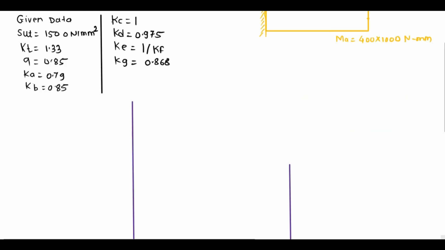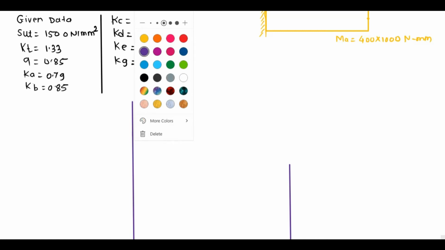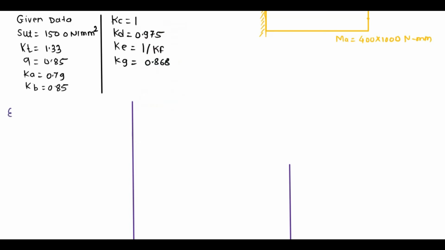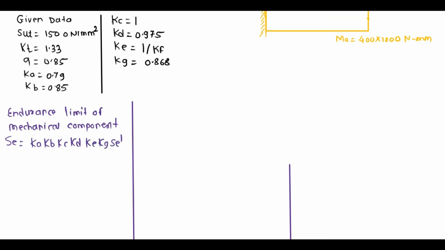First we calculate the endurance limit of the mechanical component, which is calculated by the formula Se = Ka Kb Kc Kd Ke Kg into Se dash. Here Se dash is the endurance strength of the standard test specimen, which is calculated by the formula 0.5 into Sut or 700 Newton per mm square.